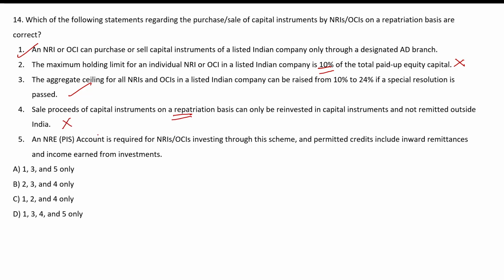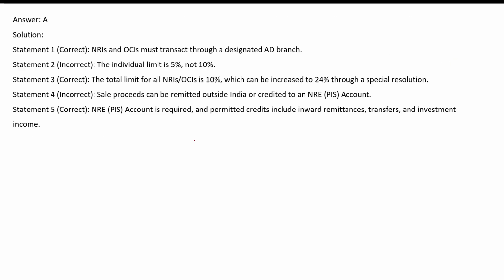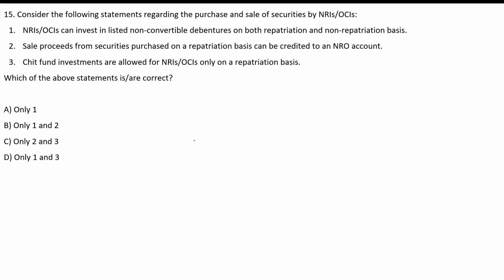Hence this statement is not correct. An NRE PIS account is required for NRI OCIs investing through the scheme, and permitted credit includes inward remittance and income earned from investment. So this statement is actually correct. So 1, 3 and 5 are correct, making option A the correct answer.